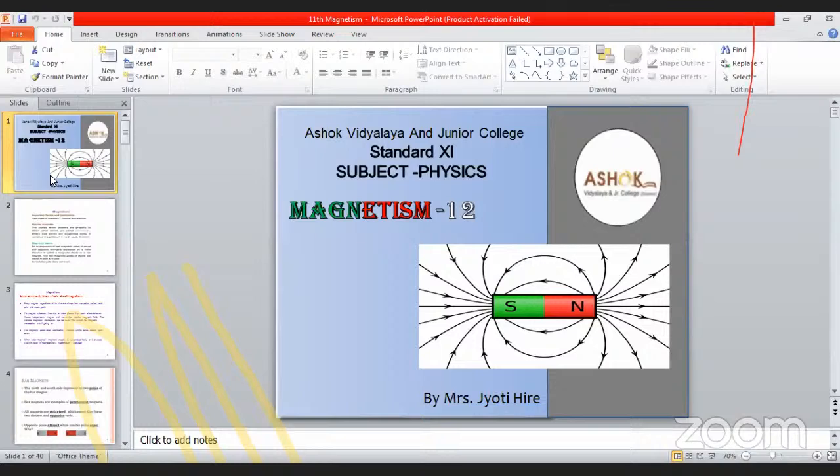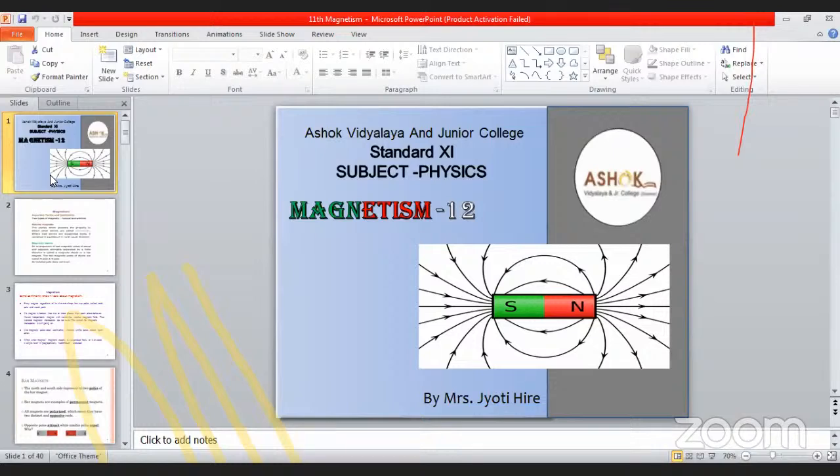The line which is passing through both the north and south poles, what do we call it? The line which is passing through both the poles of a bar magnet is called the axis for a given bar magnet. Then next, what is the equator?